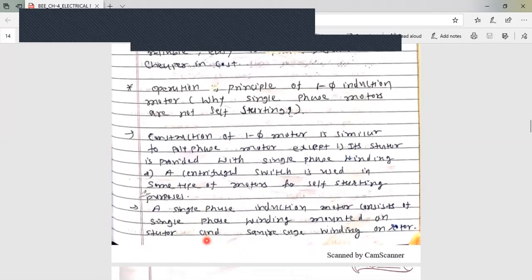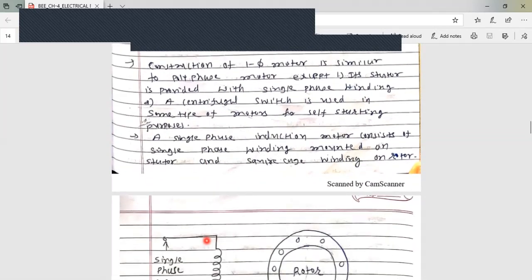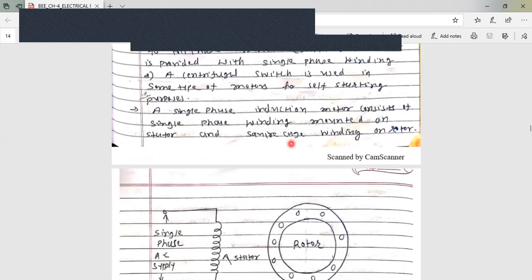Now, single phase induction motor consists of single phase winding mounted on the stator and a squirrel cage winding rotor. So the rotor is the same as in three phase induction motor, or we can say that we can replace that rotor with the rotor used in single phase induction motor.